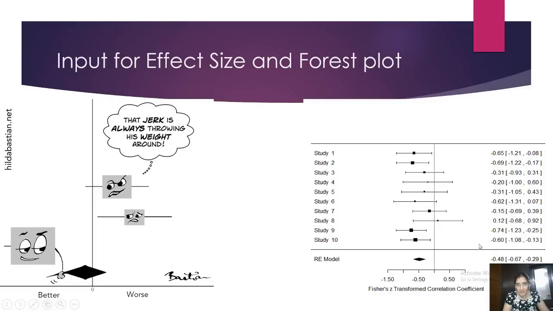Also, you will notice, just look at study number 8. Very small sample size. And look at the confidence interval. Huge. And look at study number 9. Very large sample size. The square shows the weightage due to the sample size. Now the square is huge and the confidence interval is smaller. So when we calculate effect size, and through the formula also you will see, it assumes that when you have a higher sample size, you will be given more weightage.